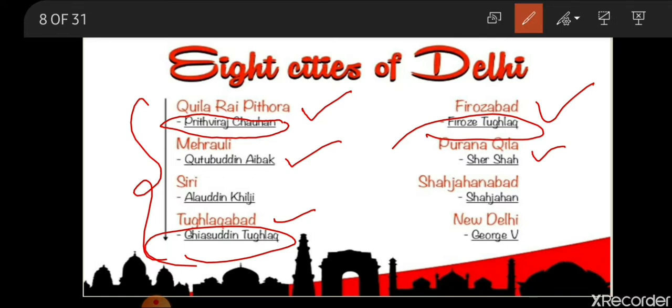Shah Jahanabad was built by Shah Jahan, and New Delhi was built by the British ruler, that is George V. So in this chapter we are going to learn about Shah Jahanabad and Shah Jahan, because up to Sher Shah and the Purana Qila we have already learned in the medieval period. So I hope all of you understood that we are going to learn about Shah Jahanabad and New Delhi. The old Delhi and the New Delhi we will learn in this chapter.